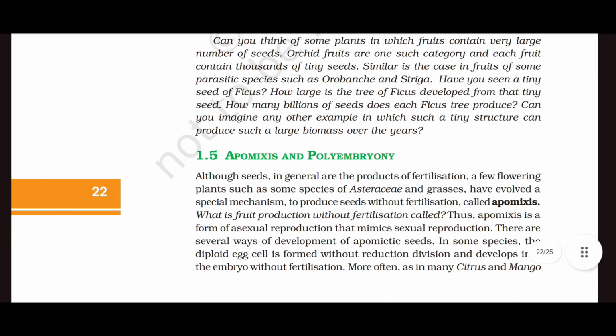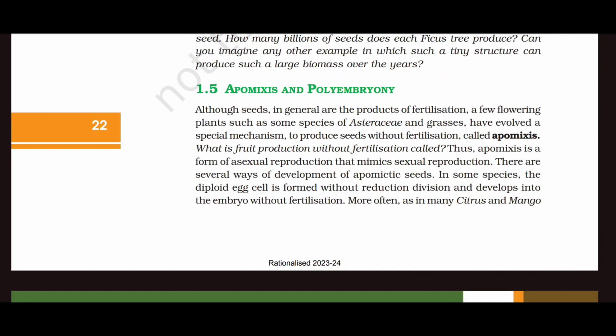Apomixis and polyembryony. Although seeds in general are the products of fertilization, a few flowering plants such as some species of Asteraceae and grasses have evolved a special mechanism to produce seeds without fertilization, called apomixis. What is fruit production without fertilization called? Thus, apomixis is a form of asexual reproduction that mimics sexual reproduction.